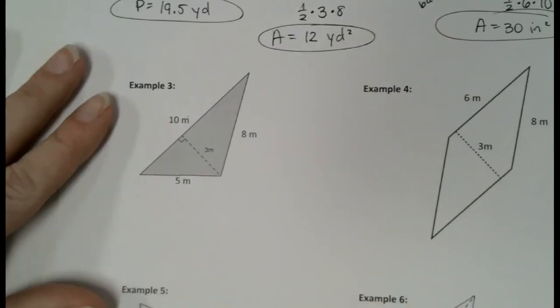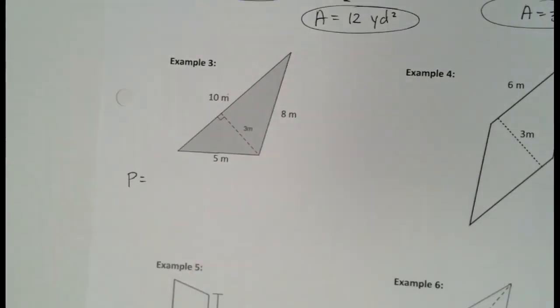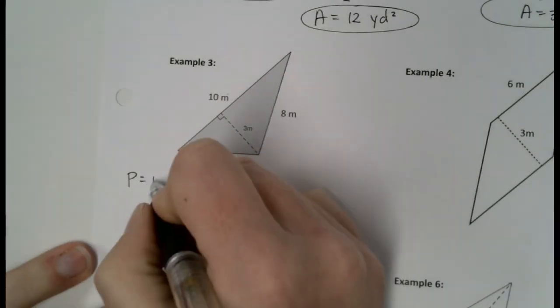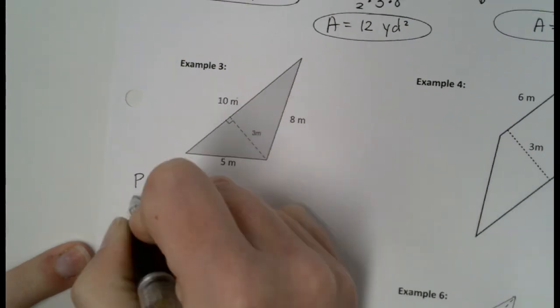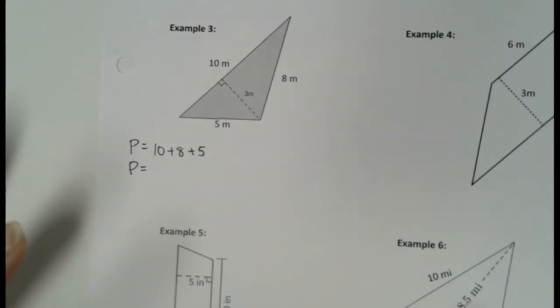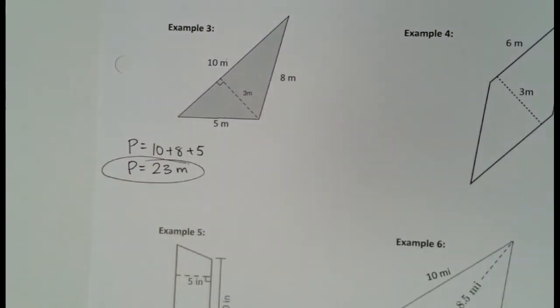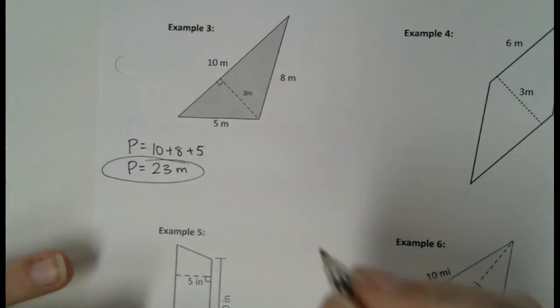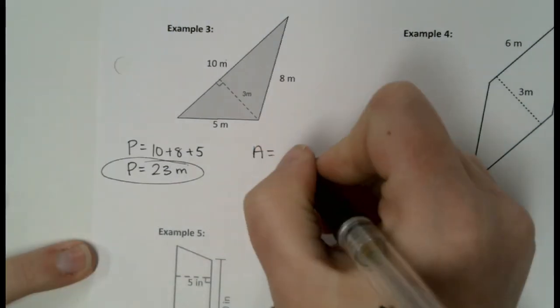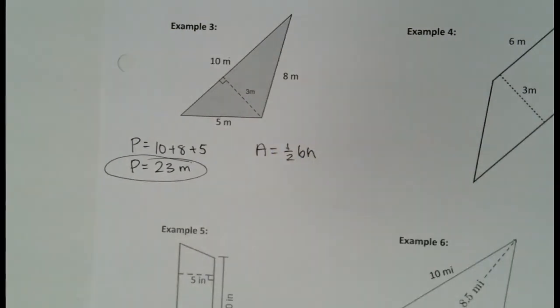All right, example 3. Perimeter. We're going to add up 10 plus 8 plus 5 real quick. And that is 23. Okay, how about area? We are looking at a triangle. So 1/2 BH. I always start with my formula.